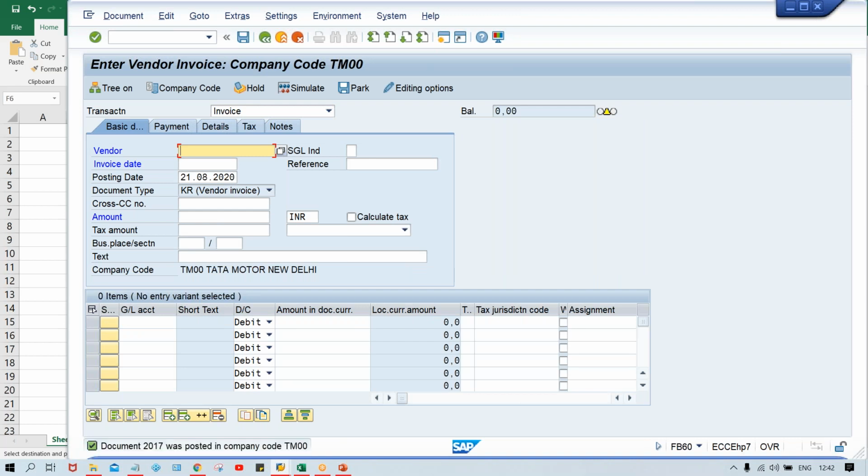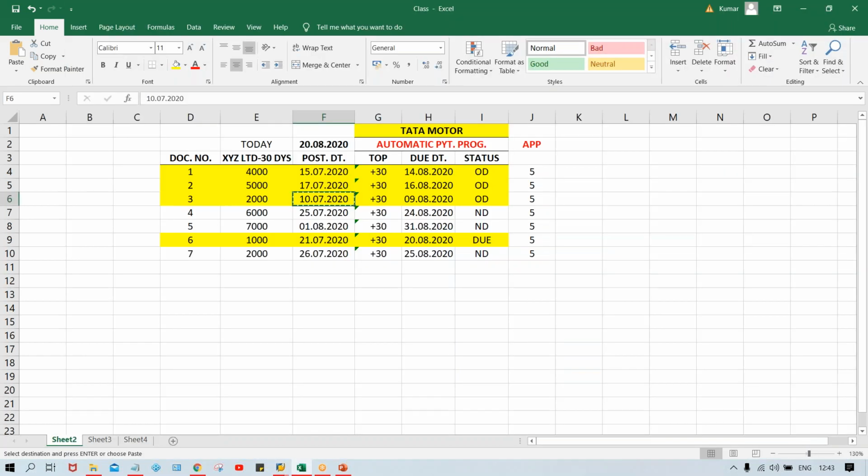Since we are posting in the previous period, that is why twice and thrice you have to press enter, because the system is releasing a warning message that this invoice is getting posted in the previous period. So it is a kind of warning message saying that kindly check whether you have given the correct invoice date and posting date or not, right? So anyway, knowingly we are posting these transactions in the previous period, so that if 40 days is going to be added, still the invoices are going to be overdue and due and not due.